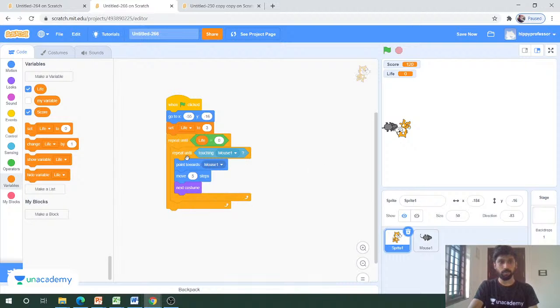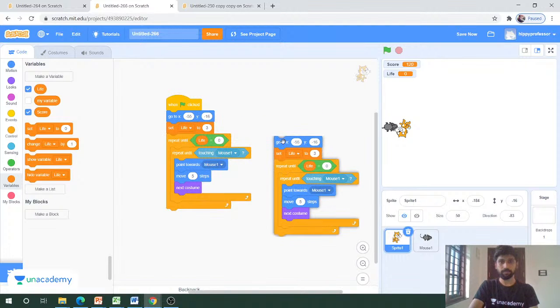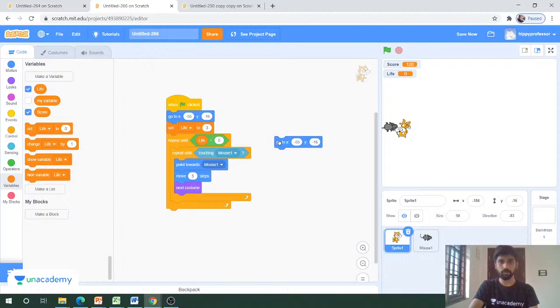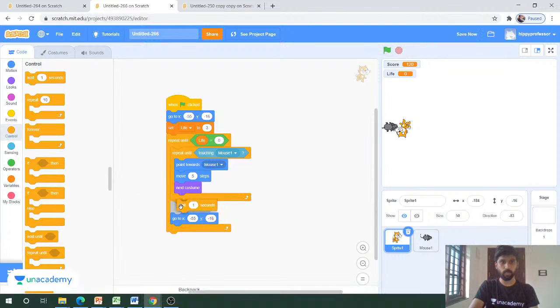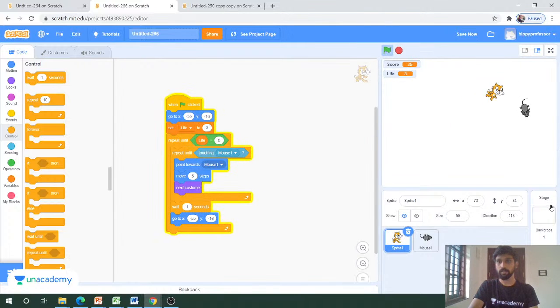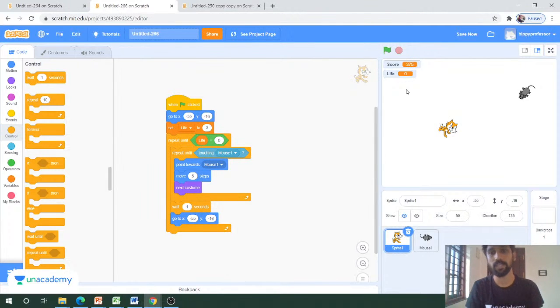And here also we have to put the location. So I will just duplicate this code again, and I will change the timing also. Wait for 1 second. If I just click on the flag, you can see that now the scoreboard is changing. The value of the life is 3. If I get caught by the cat, yes, now the life turns to 2. If I get caught by the cat again, yes, now 0. So when the life turns to 0, the game will be over. Okay, that's the basic of this game.